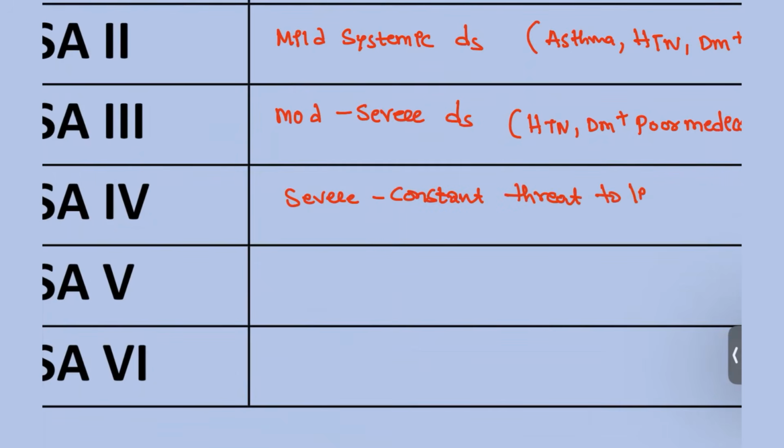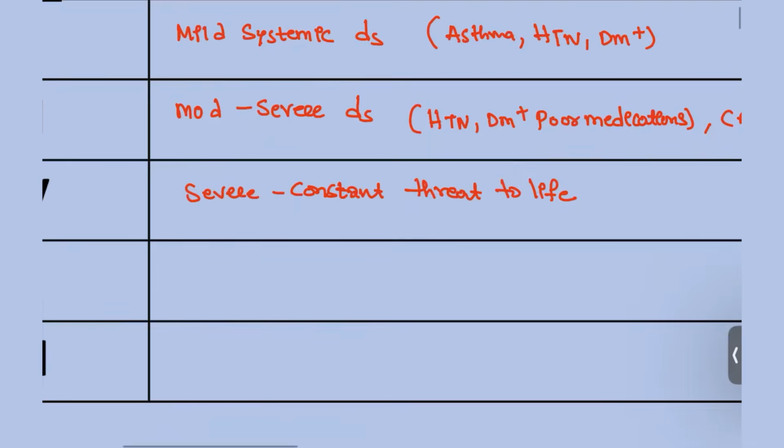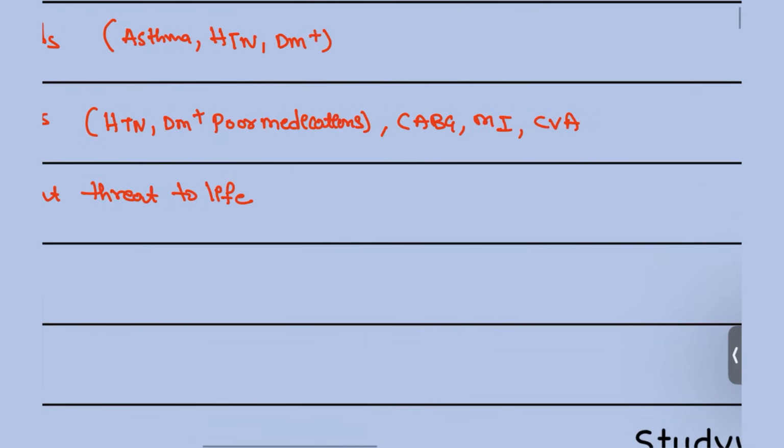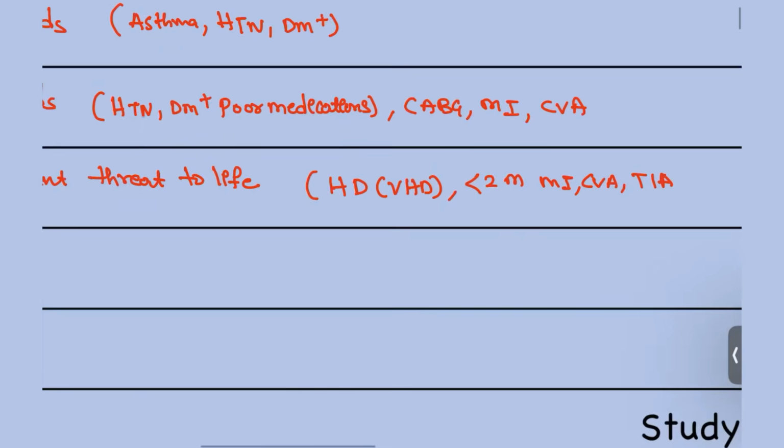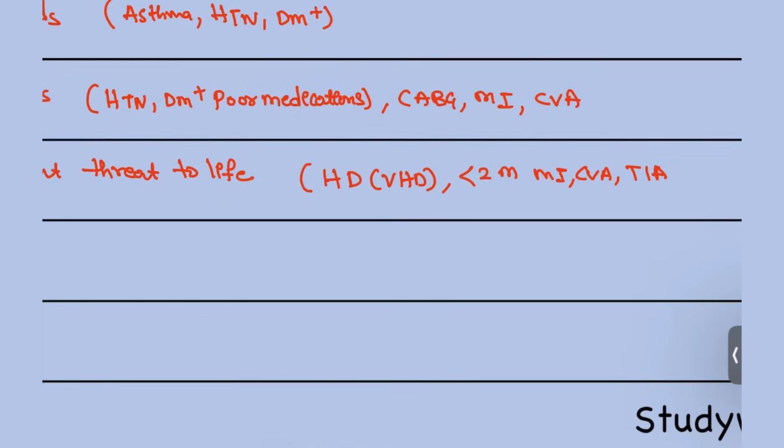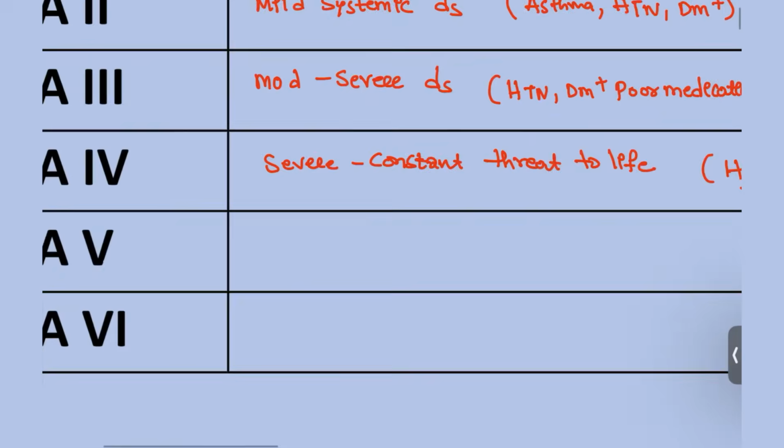Anytime on the surgical table, the patient might die. These are severe heart diseases like valvular heart disease, or a history of MI, CVA or transient ischemic attack less than 2 months ago, or recent valve surgeries, or aortic rupture. These patients go to category 4.